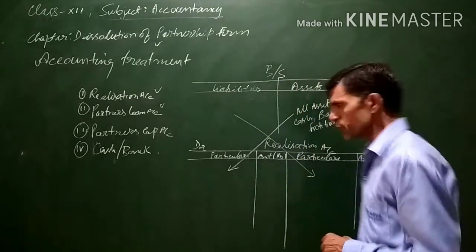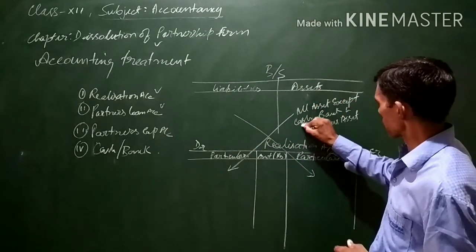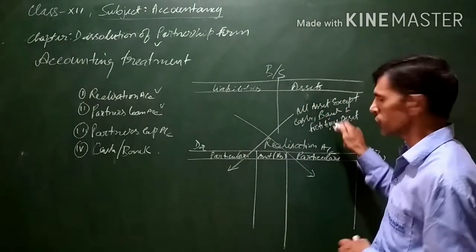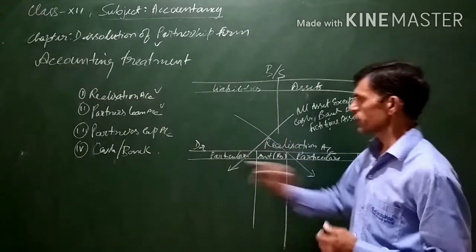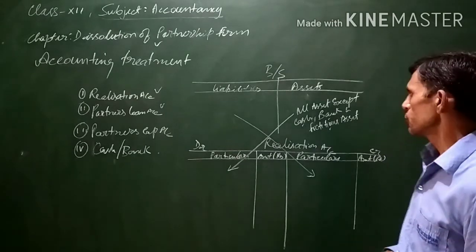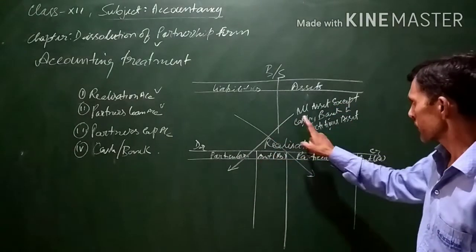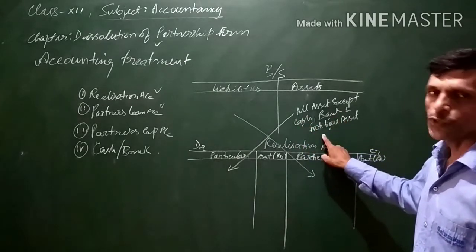What are the various assets which are transferred? The balances of all assets except cash, bank and fictitious assets. These three assets are not transferred. The rest of the assets will be transferred to the debit side of the realization account. That is to be noted. It is important that all assets will be transferred to realization account except cash, bank and fictitious assets.